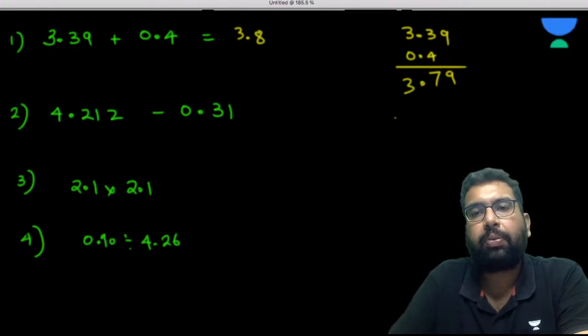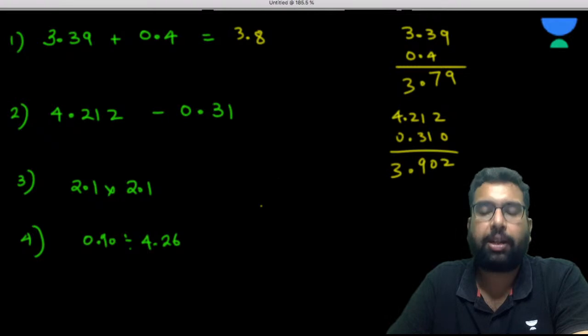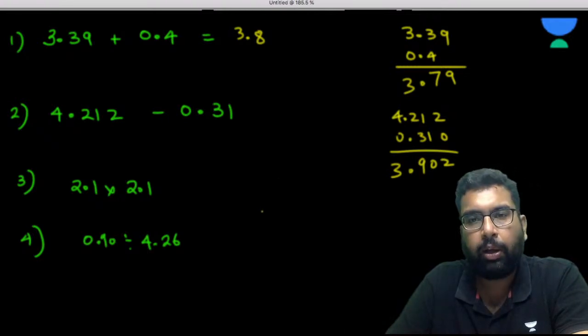Now, when we are subtracting 0.310 from 4.212, we take the carry forward, and it gives 3.902. Is this the right answer? No, sir.